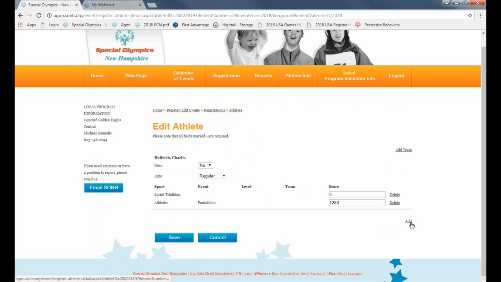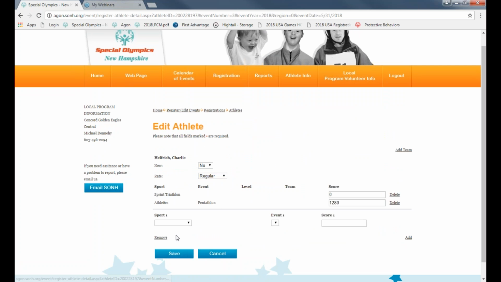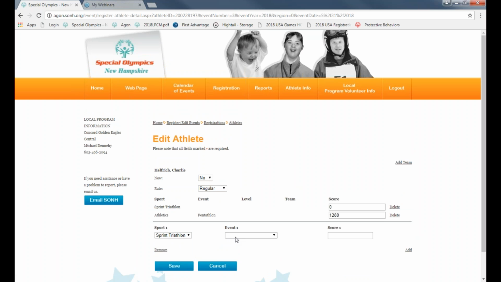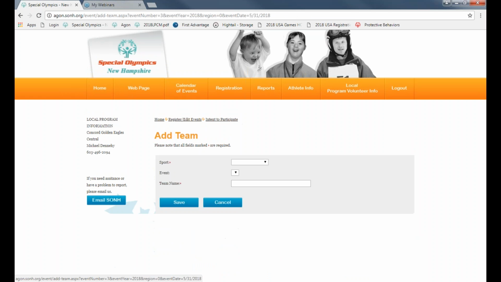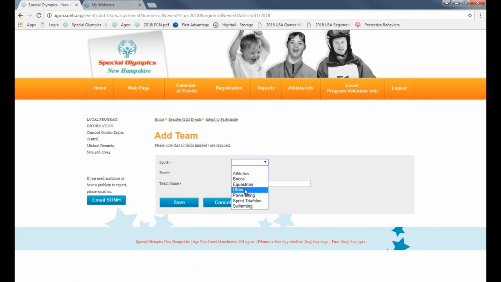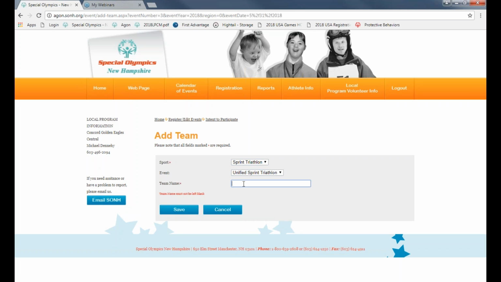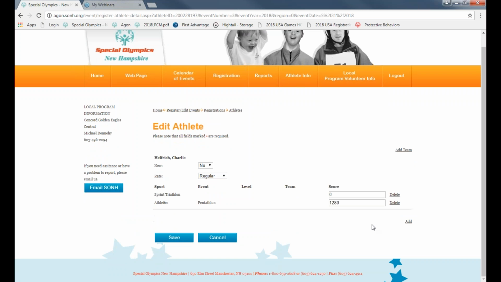So we're going to add a new event even though it says it's still there. Sprint triathlon. Actually, the first thing that you're going to want to do is add team because the sprint triathlon is a unified event. And you can type in any name you want here. It could be Concord 1, or it could be the last name of the athlete and partner. Hit save. So now you should be ready.